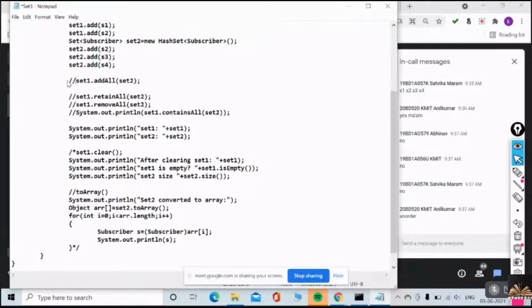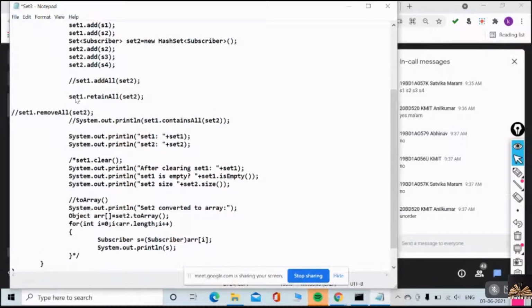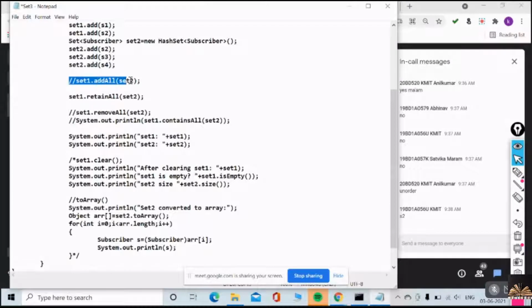I'll just comment this once again, and I'll uncomment retainAll. The retainAll method will behave like an intersection. So what elements will be there in set 1 now? Don't think that set 1 is having all S1, S2, S3, S4, because I just uncommented this, no? I hope you understand. I just uncommented this addAll method. Only S2 is going to be in set 1.